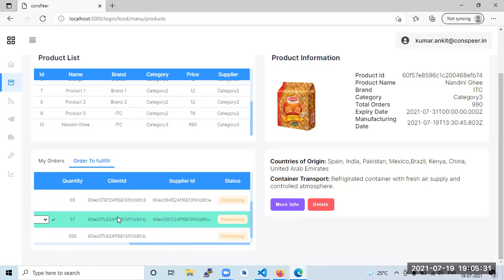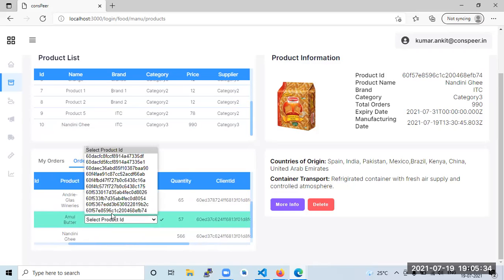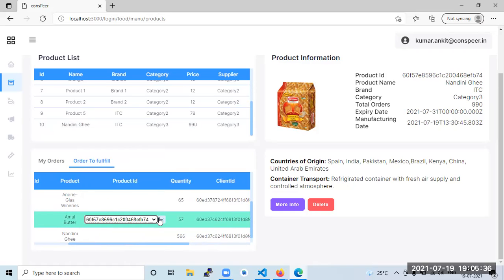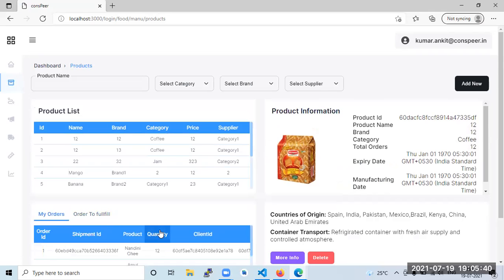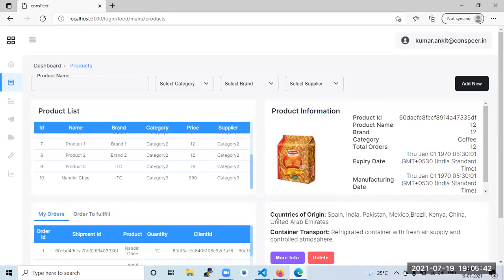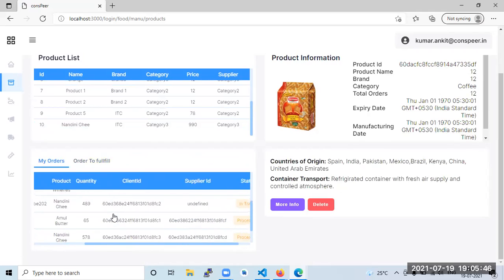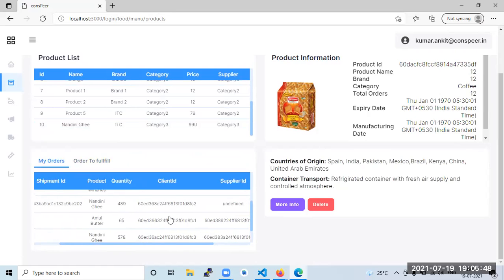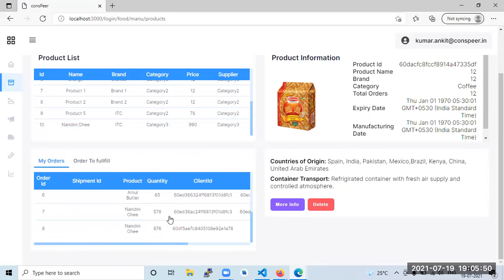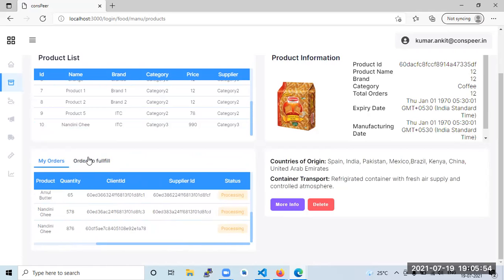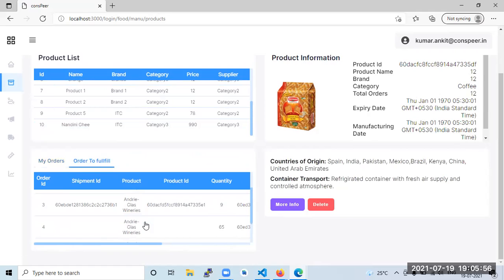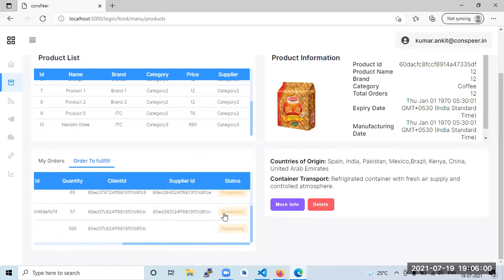So he's proceeding with that product ID, with Nandini ghee. Now what is happening is, he provided the product ID also for Nandini ghee. It is two order fulfill. Two order fulfill. So Amul butter, it was Amul butter, is still in processing.